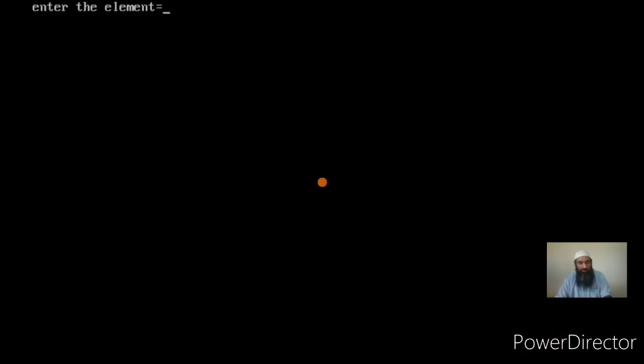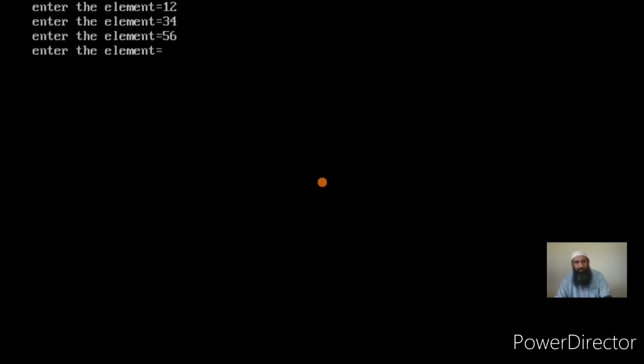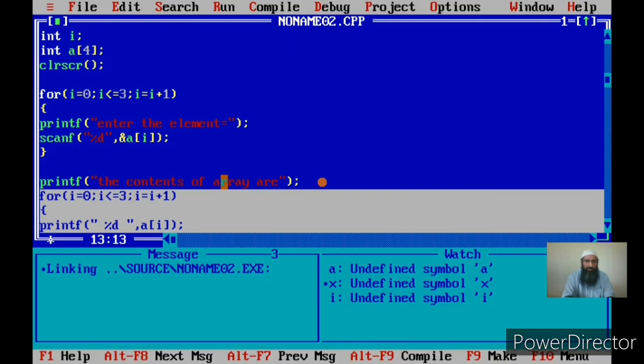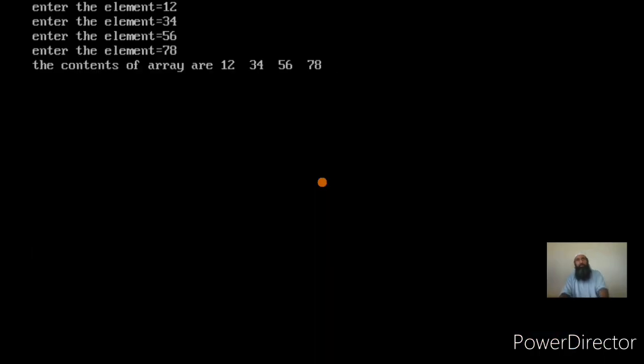Now I am running this program. I enter the first element as 12. I enter the second element as 34. I enter the third element 56, and the fourth element as 78. Now you can see the output and array. So this is how I input an array from a keyboard and how I display the array.